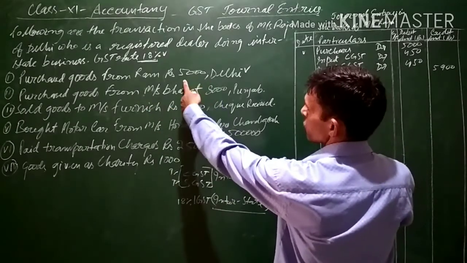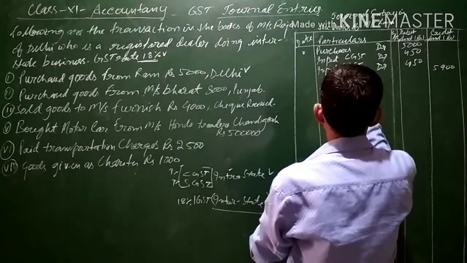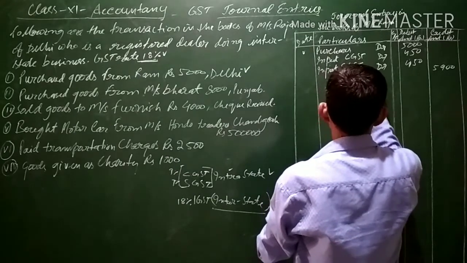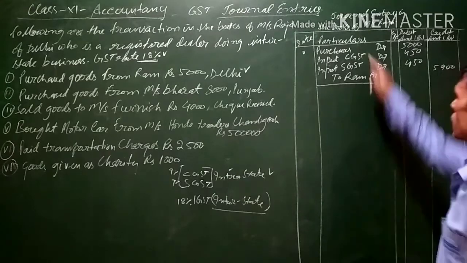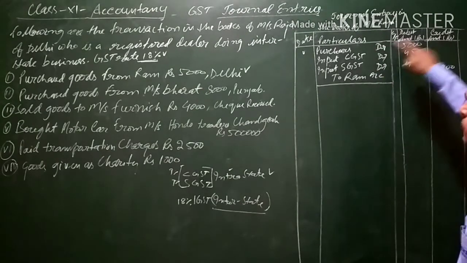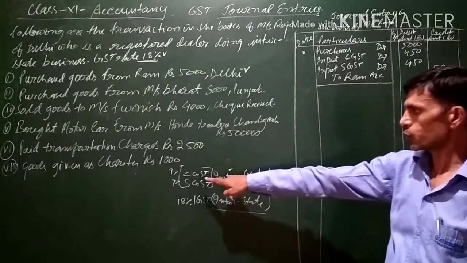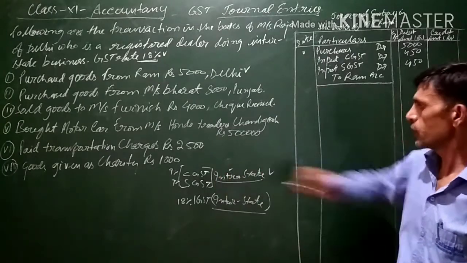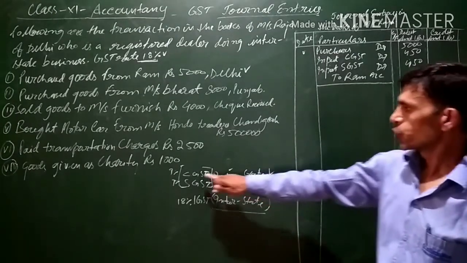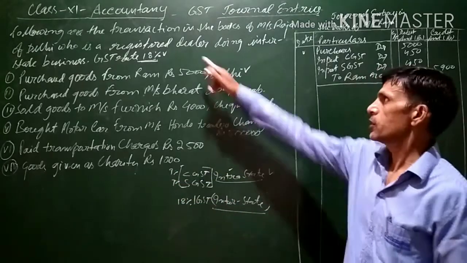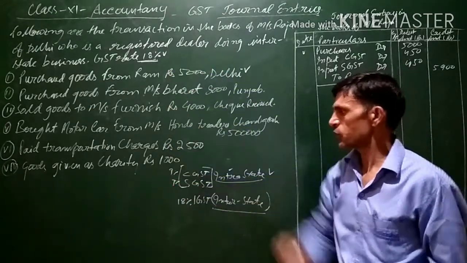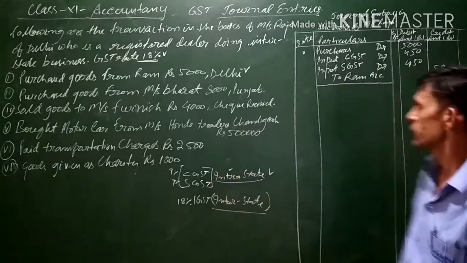The goods are purchased from Mr. Ram, so it goes to Ram's account. This will be the journal entry. Purchases account 5,000, goods has been purchased. GST rate is 18%. Since this is an intra-state transaction, CGST and SGST will be charged at half the slab, that is, 9% and 9% of 18% will be charged for CGST and SGST.